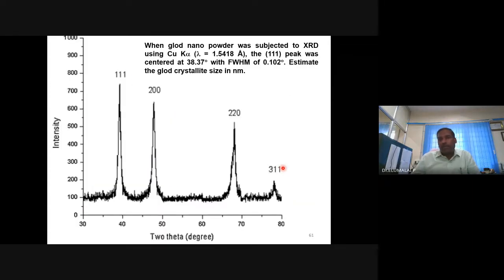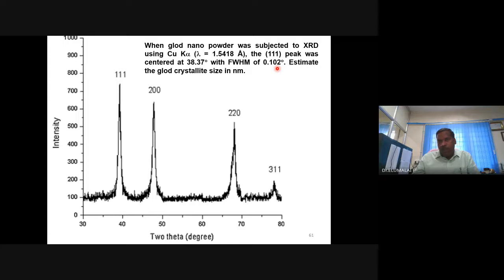So, you have been given the X-ray diffraction of gold corresponding to the 111 peak, where it is centered at 38.37, 2 theta. Divide by 2, you'll be able to get theta. What is the full width at half maximum? It is already given here. You can take any Bragg peak, but usually we take the highest intensity. So the full width at half maximum is 0.102 degree.